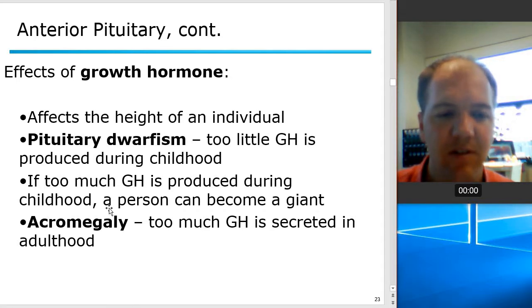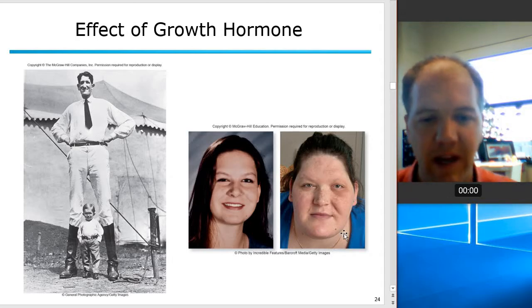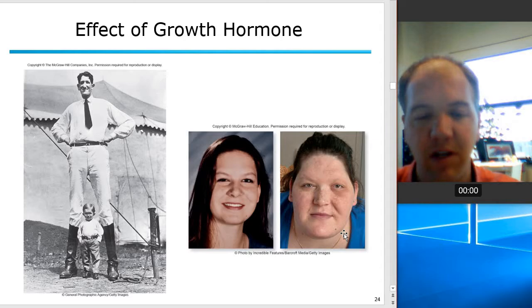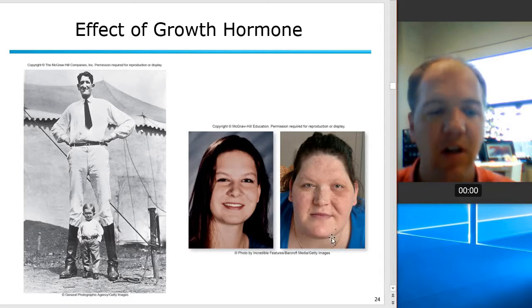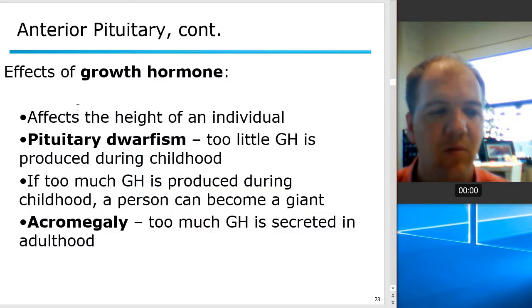But what happens is that the bones of the face will expand, the bones of the body will get bigger and expand, but you won't get any taller. They call this acromegaly. And this is a picture of an individual that had acromegaly after they reached adulthood. Their bones continued to grow and develop, although they did not. So one of the things that can cause this overproduction of growth hormone is a tumor in the pituitary gland.